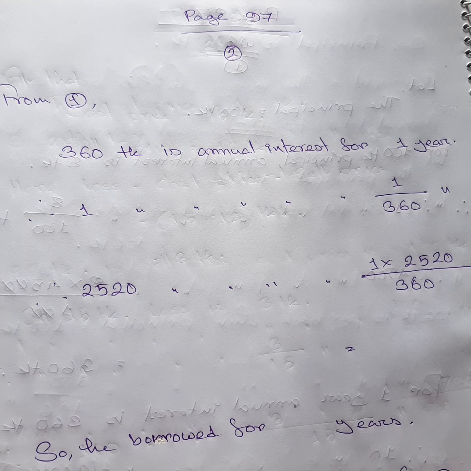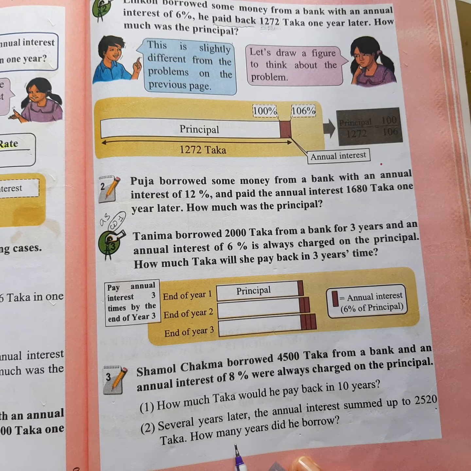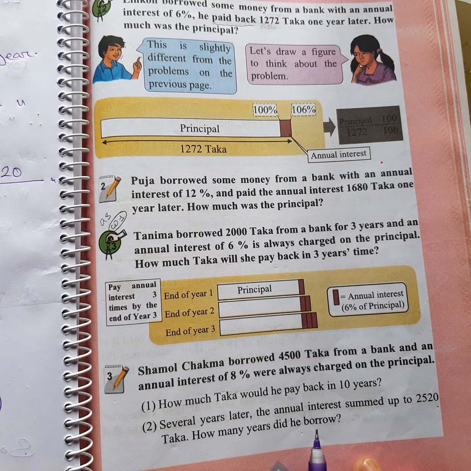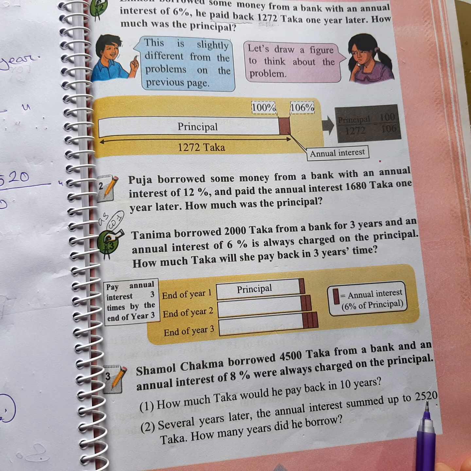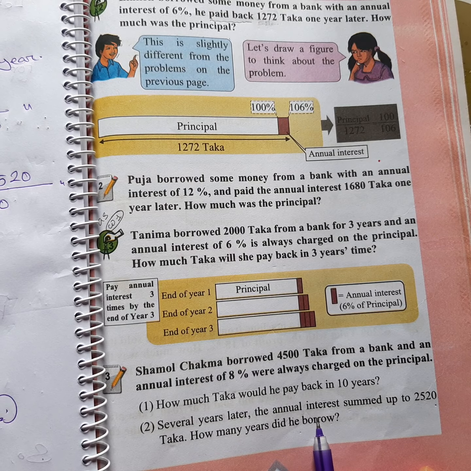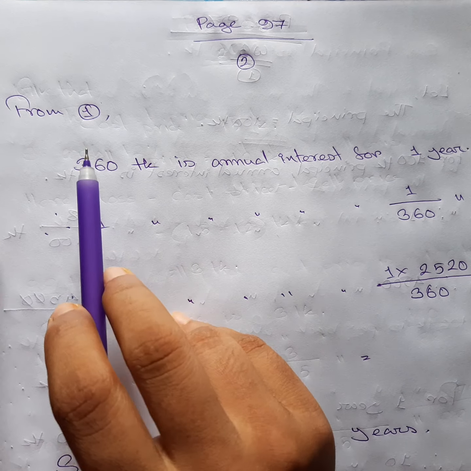Let me show you. We are going to use the annual interest for 1 year, because we are going to find out how many years he borrowed for. For that I read something else, extremely sorry about that. The question is they gave us that much annual interest sum, in how many years? We are going to find out the years. Pretty stupid of me, right? Sometimes we do make mistakes.